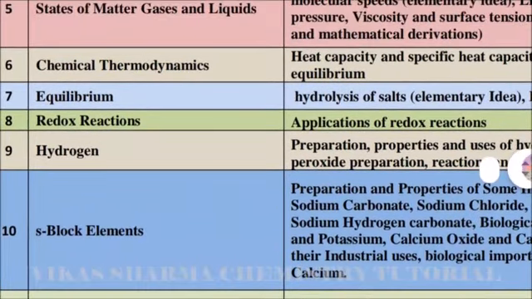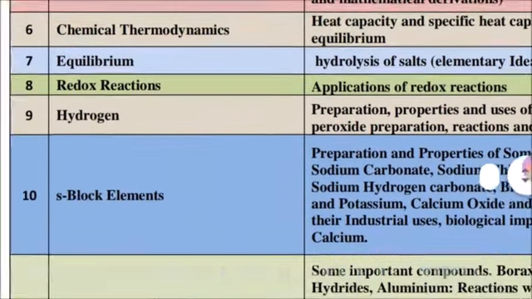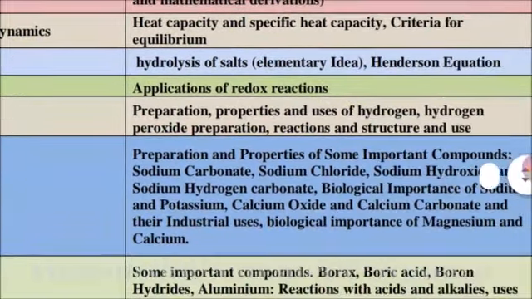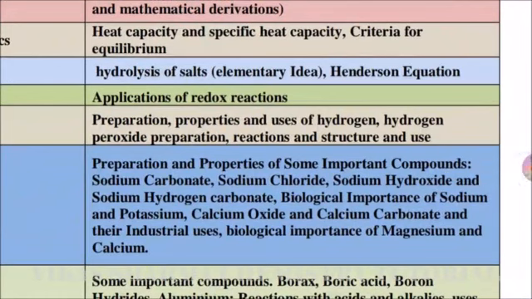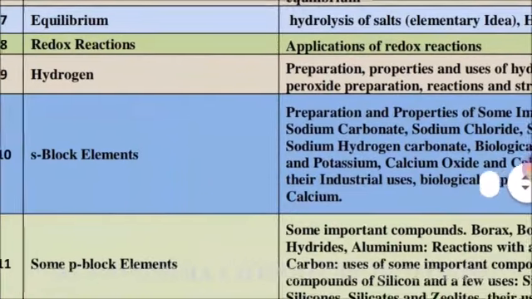Chapter number 8, Redox Reactions. The applications of redox reactions are removed. In chapter number 9, Hydrogen, the preparation, properties and uses of hydrogen are removed. And for hydrogen peroxide, the preparation, reactions, structure and uses are reduced.